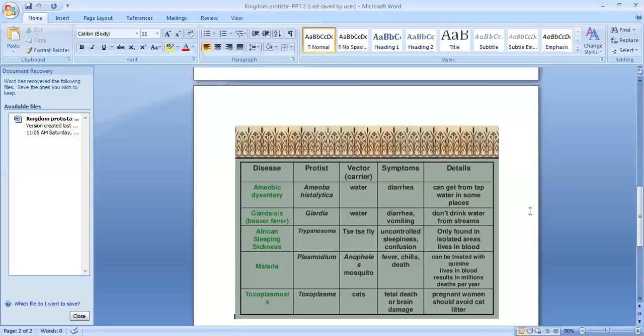We should take care of ourselves. So you know which are the vector or carrier, what are the symptoms, so what are the things we should avoid, all these things we should take care of. So in this class we have completed kingdom protista. In this I told you there are 5 groups: chrysophytes, dinoflagellates, euglenoids, slime molds, and protozoans. In the next class I will be teaching kingdom fungi. Thank you, children.